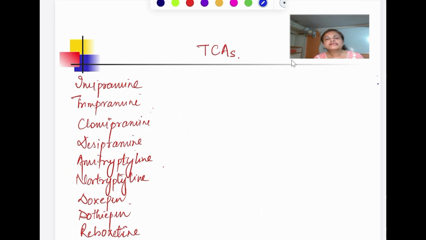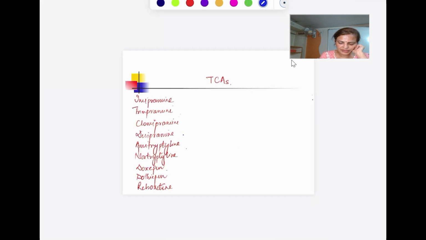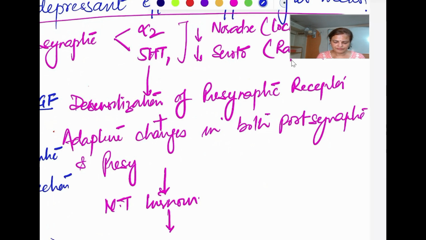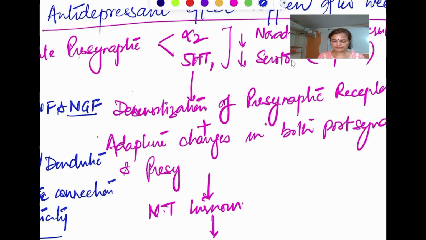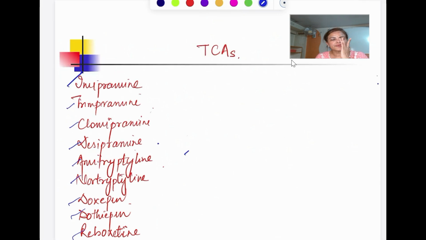Now coming to the TCA, tricyclic antidepressant, the drugs which come under this, we have imipramine, trimipramine, clomipramine, desipramine, amitriptyline, nortriptyline, doxepin, dothiepin, and reboxetine. Okay, so these are all TCA. Their mechanism of action I have already told. What other properties do they have?